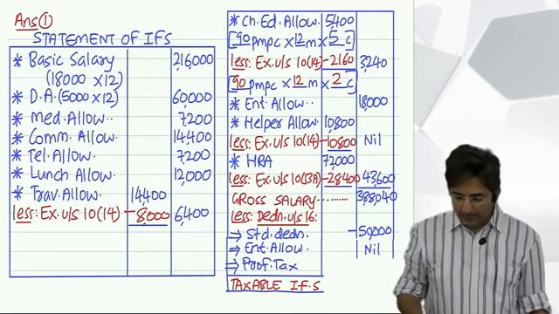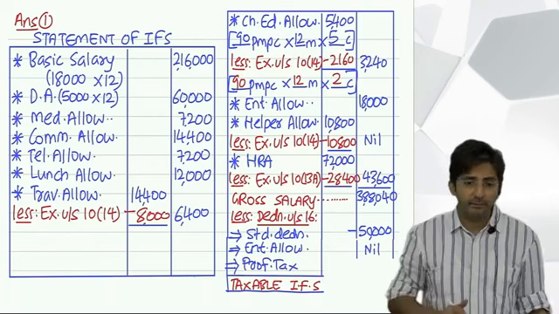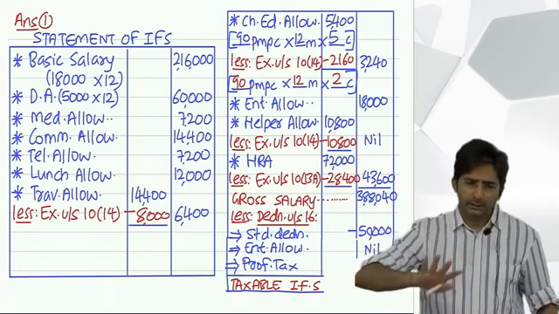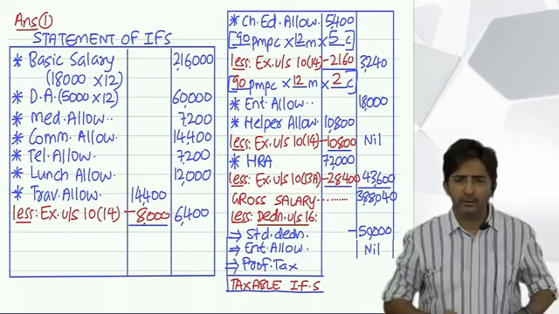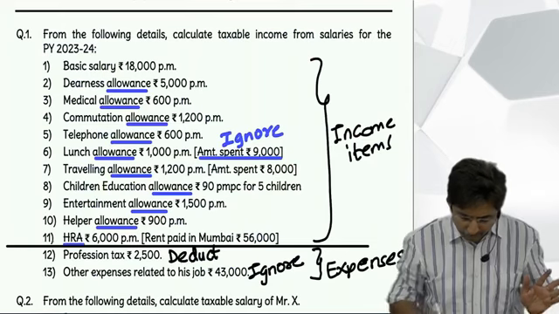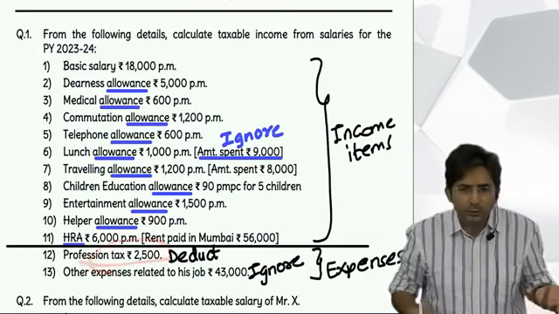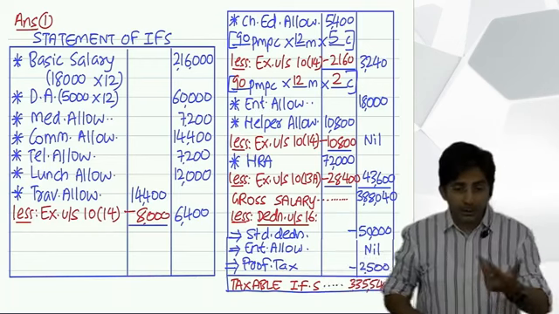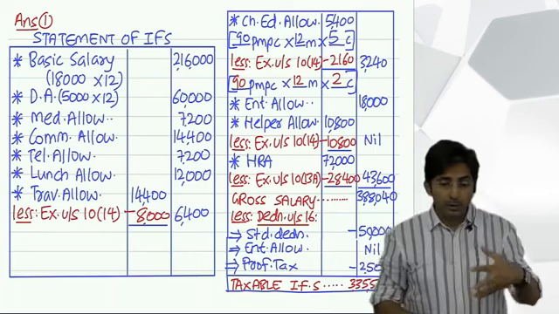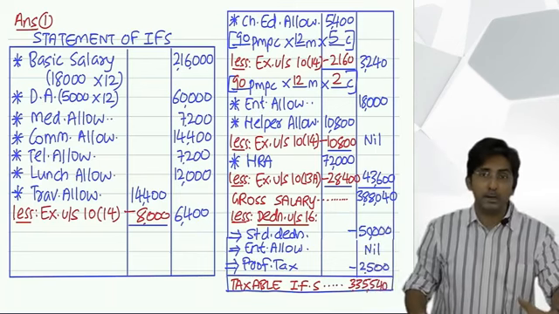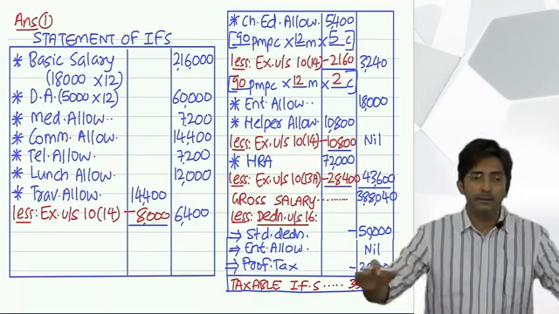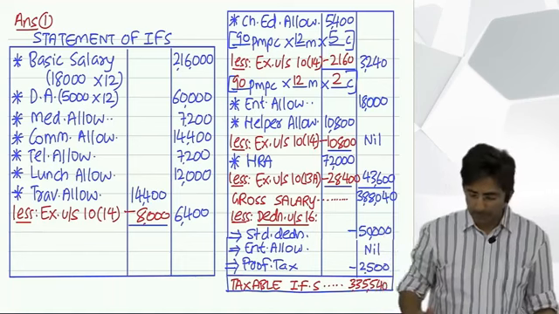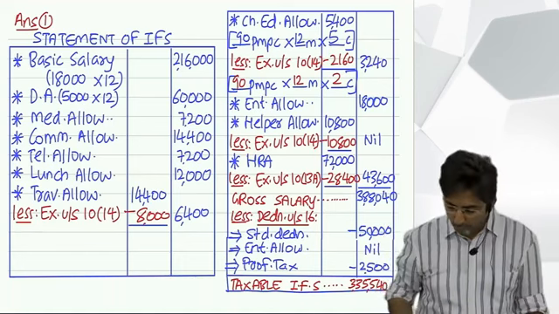And then profession tax, sometimes in the question you won't find it. Then don't bother. Don't write anything of your own choice. If it is given, write it. Not given, ignore it. In our question, is it given? Yes, it is given, so I will write 2500. But if not given, just ignore it. Don't try to show extra knowledge in the exam, thinking that sir has told that people usually pay 2500, so let me minus. Don't minus if not given in the question. But standard deduction, you have to always minus.